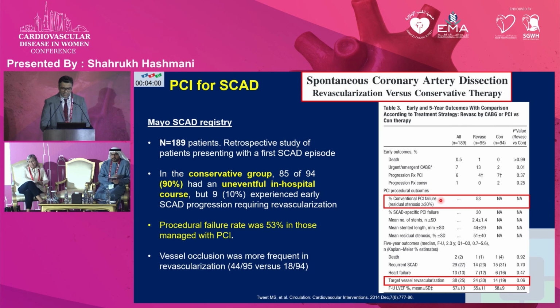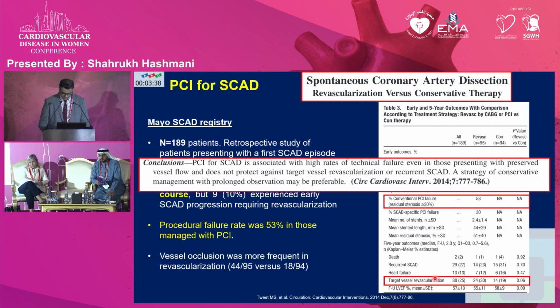In the conventional arm, the PCI failure rate was about 50%, and target vessel revascularization at follow-up was also high, seen in about 25% of the cases. Whereas in the conservative arm, 90% of the patients had an uneventful in-hospital stay, though 10% did experience SCAD progression and required revascularization.